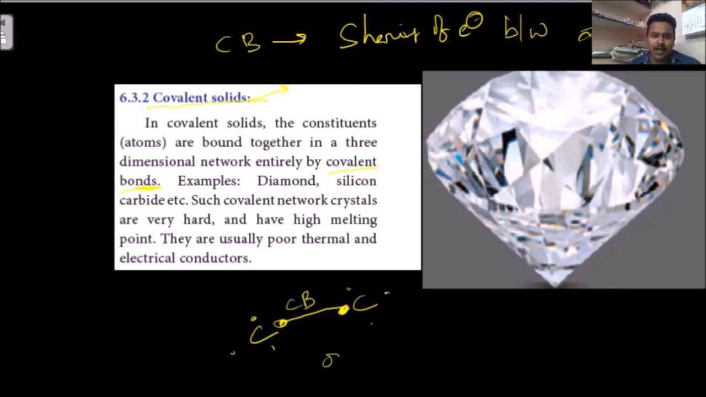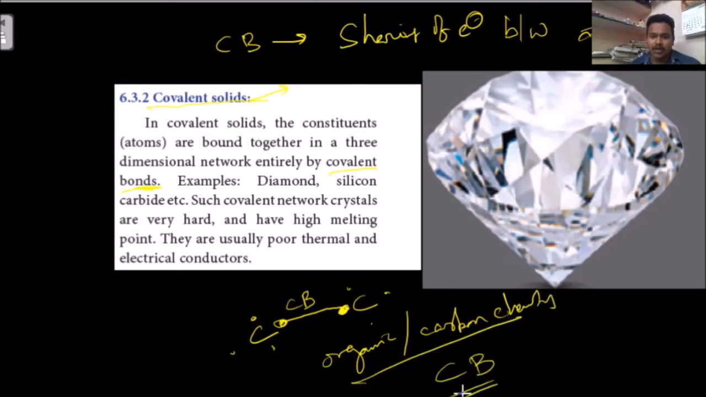So mostly in organic chemistry, otherwise carbon chemistry, all the bonds are covalent bonds. A covalent bond is formed by sharing of electrons. These are also strong bonds.